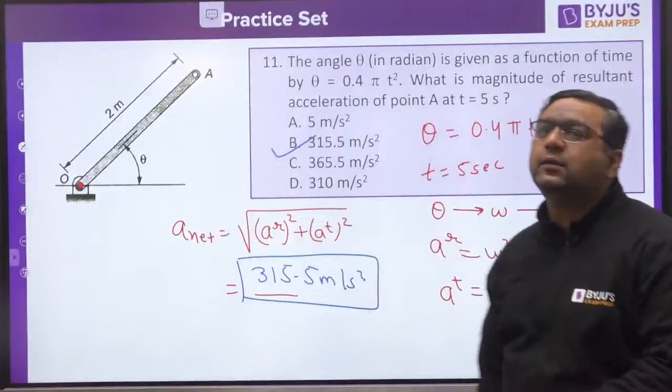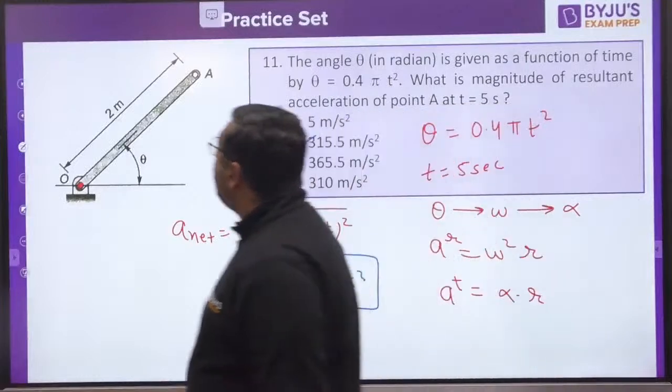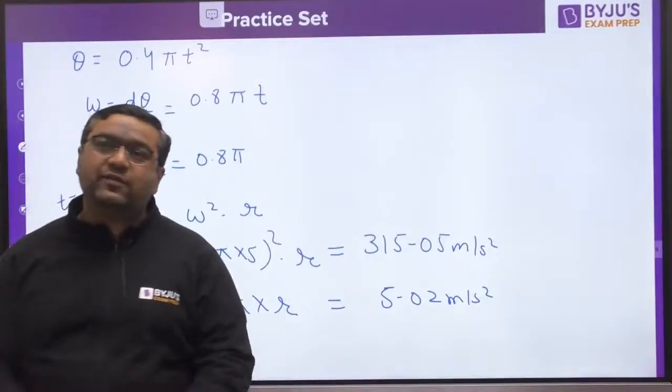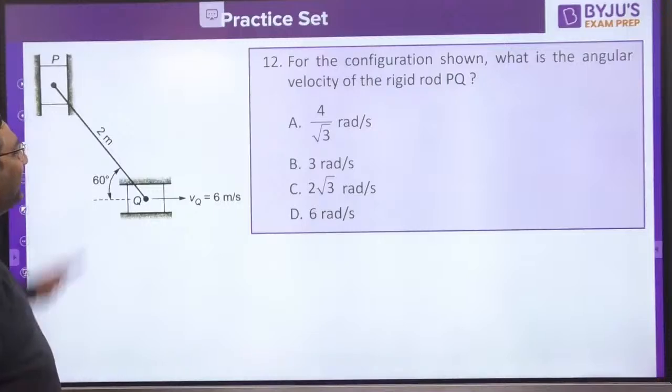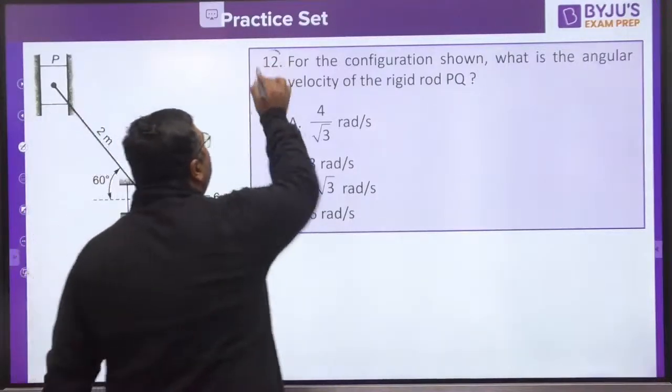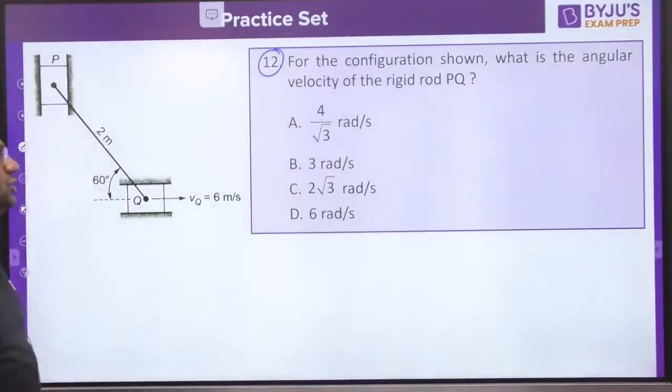Yes, yes, Rohan, बहुत बढ़िया. So Rohan is helping me to explain the questions very nicely. Rohan, thanks for that.